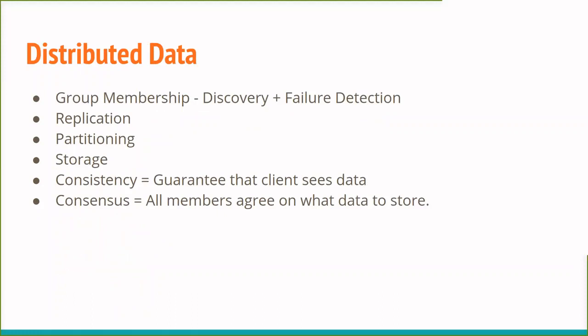The second important piece is replication, because one of the reasons to have data distributed is essentially to be fault tolerant, so that even if a few servers or one server goes down, the client of the system should be able to work and have that data available.